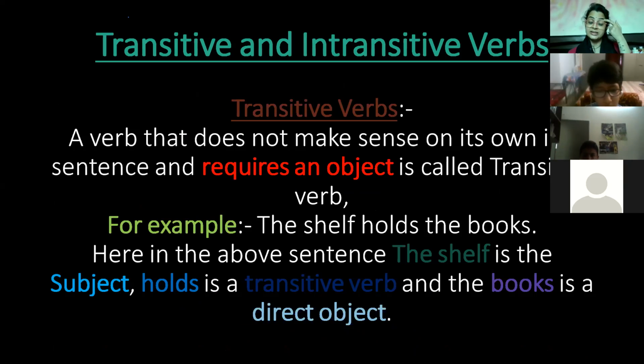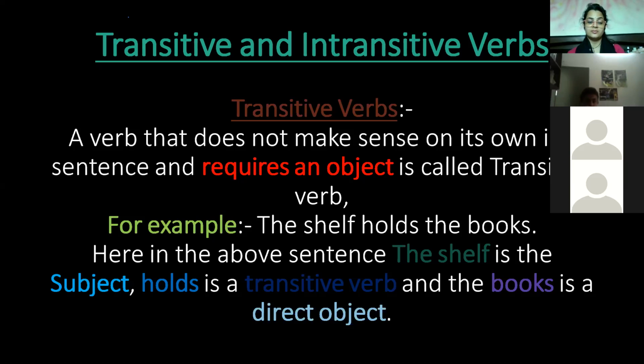For example, the shelf holds the book. Here in this sentence, the subject is the shelf and holds is the verb. And if we only write the shelf holds, it doesn't make any sense. Then what did I add? I added the book over here. So the book is the object over here, and the book is giving a sense. Only because we are writing the book is it making sense. Otherwise, if we only write the shelf holds, it would not make any sense.